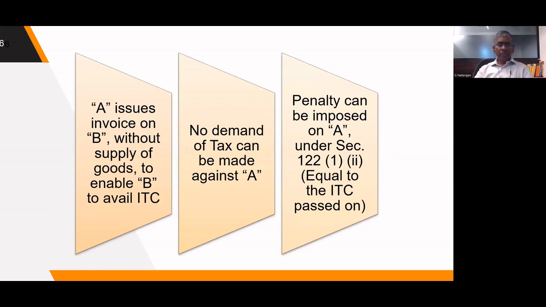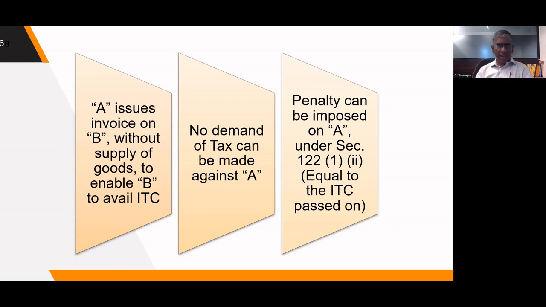In the first case, A issues an invoice on B without supply of goods. No goods are supplied, no services are supplied by A, but only invoices are given by A to B. Based on that, B will be availing the ITC. So here, A is not making any outward supply. No supply of goods, no supply of services, but only invoices are raised and taxes are paid. So what type of action can be taken against A?